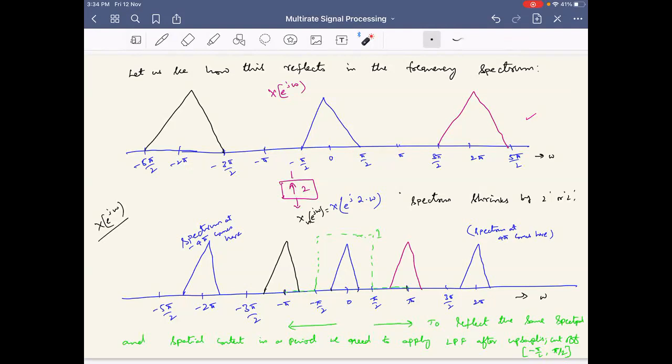Minus pi by L to pi by L. So if I take only that information in minus pi to pi in the upsampled signal, is that not enough to get the same spectral content as that of the original signal? Of course, it may be stretched or scaled down. Yes or no?